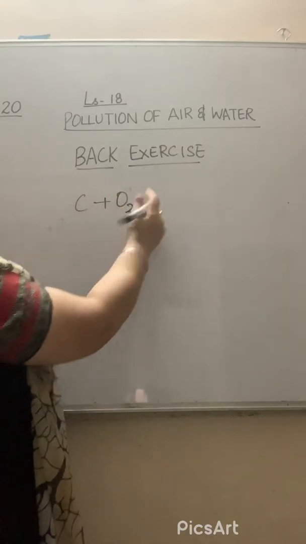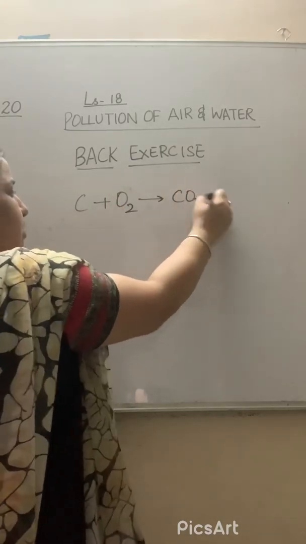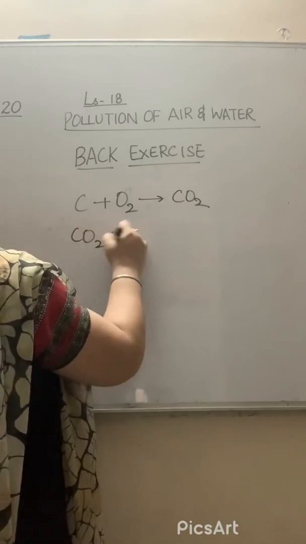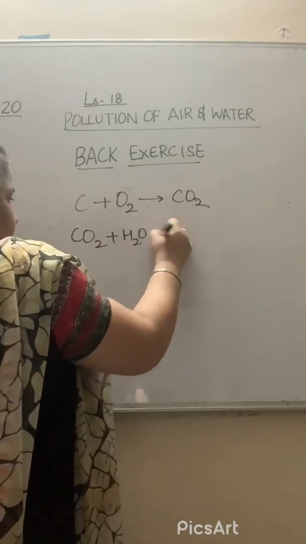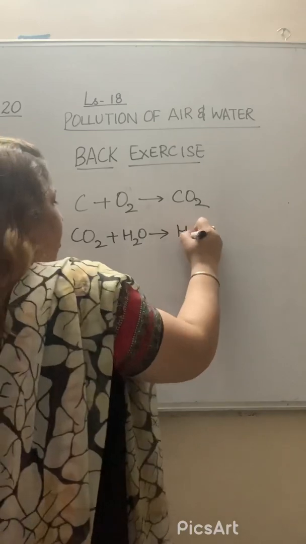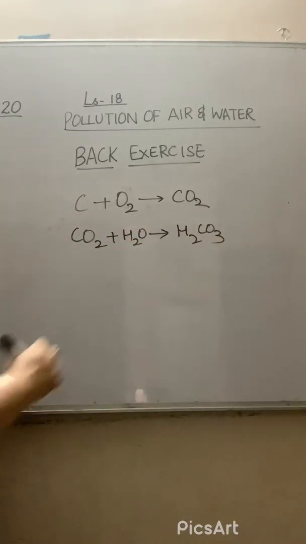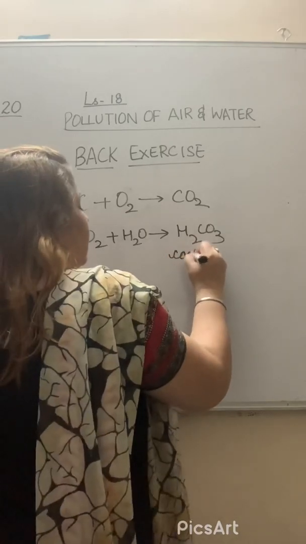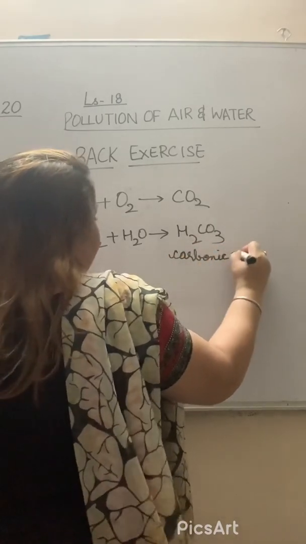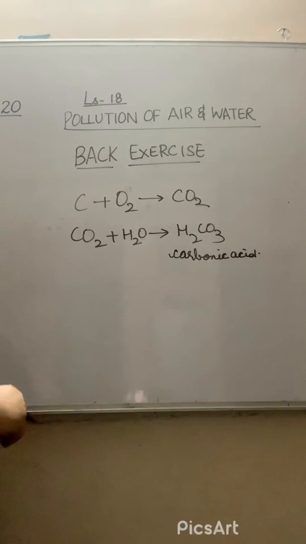Coal burns in oxygen, it will produce carbon dioxide, and when carbon dioxide comes in the rain water, it will form H2CO3, that is carbonic acid. This is called carbonic acid. You can explain according to your wish. You can write down these equations.